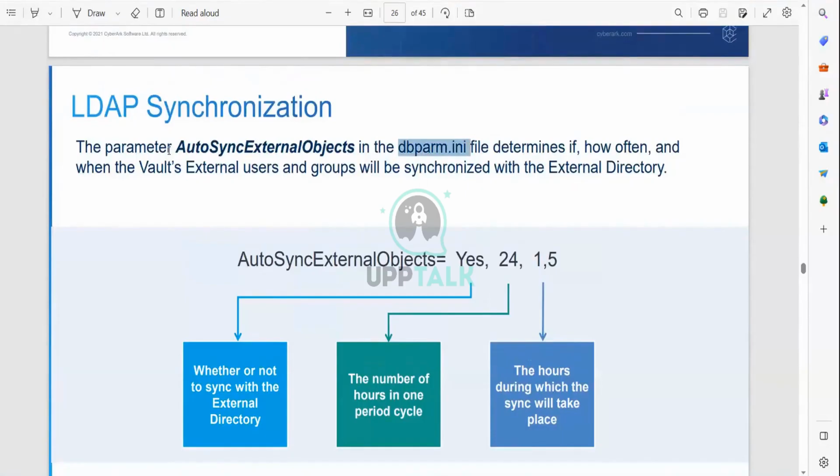We have to update some AutoSyncExternalObjects settings. It should be 24 hours in one cycle period, and the hours during which the push synchronization takes place, 1 hour or 5 minutes.